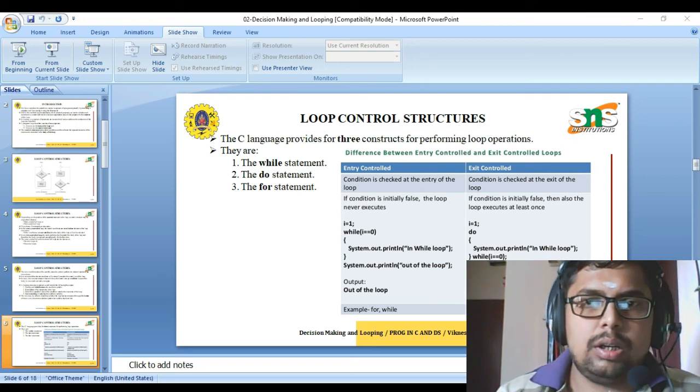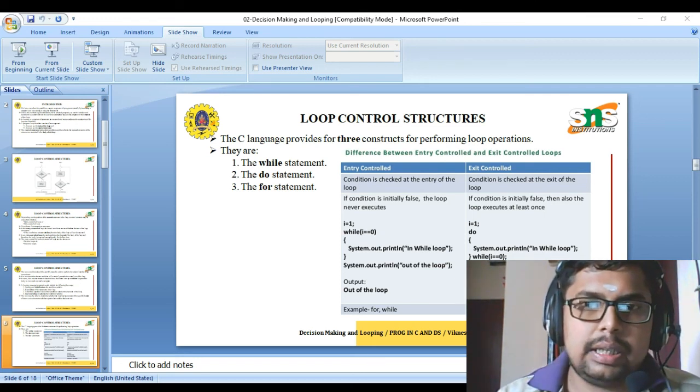But this is your loop control statement. You can say it for the entry control loop and exit control loop. Thank you.